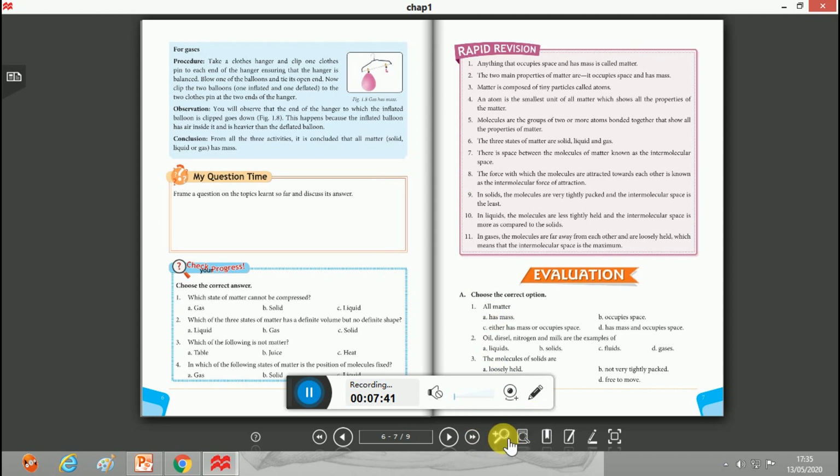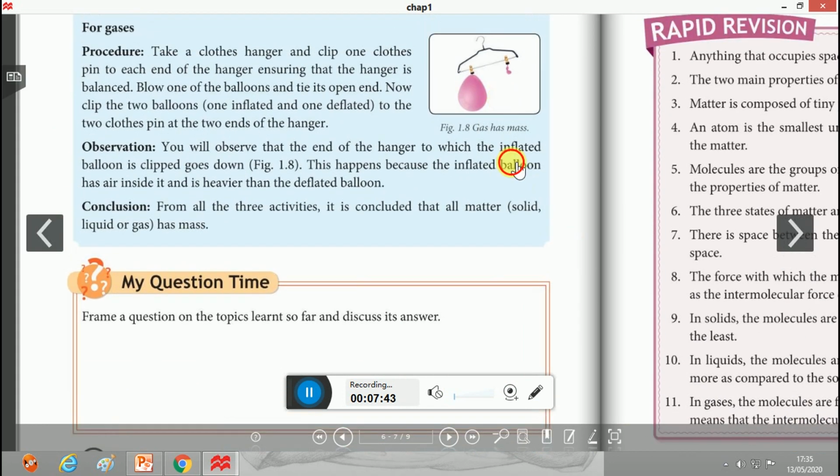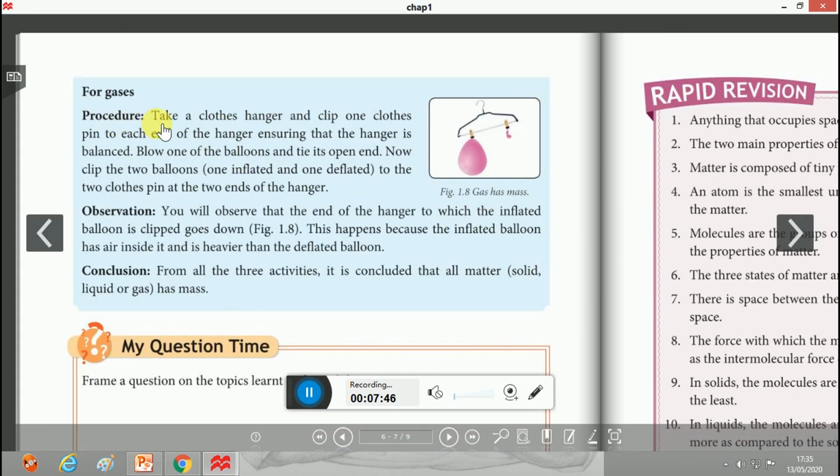For the case of the gas, take a cloth hanger and clip one clothespin to each end of the hanger. This is the cloth hanger. You have to fix two clothespins to the two different ends of this hanger, ensuring that the hanger is balanced.